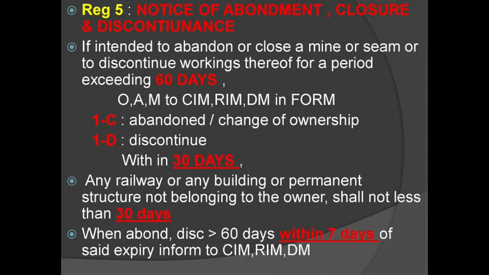Form 1D is for discontinuance, and the form should be submitted within 30 days of the intention to discontinue or abandon a seam or a mine.